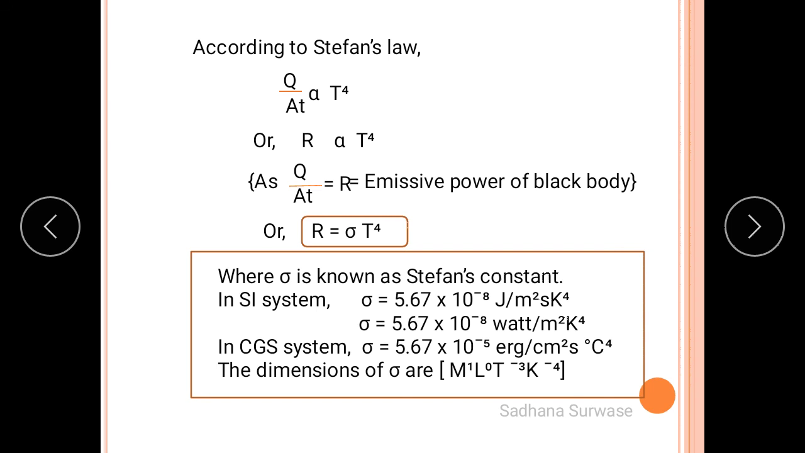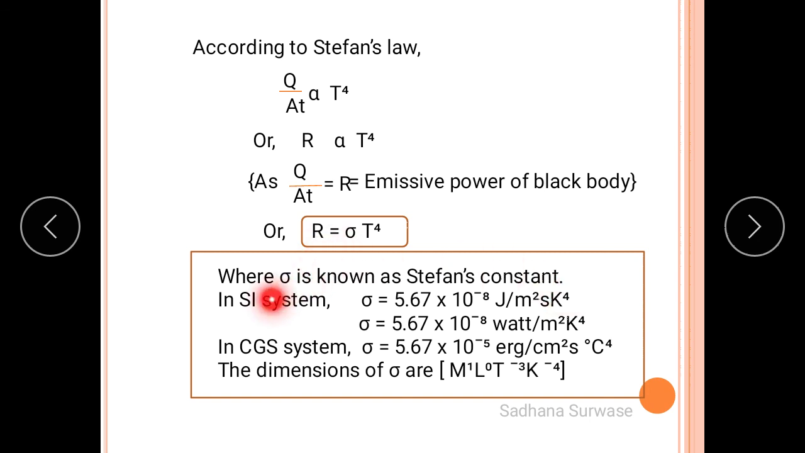So according to the statement, the amount of heat radiated per unit area per unit time is directly proportional to what? Fourth power of its absolute temperature, that is T raised to 4. Or we say that this Q upon A t is nothing but what? Emissive power, right? So R is proportional to T raised to 4, where Q upon A t is R, that is emissive power of the black body. To remove this proportionality sign, we have to add one constant, that is sigma, called Stefan's constant. So R is equal to sigma T raised to 4.